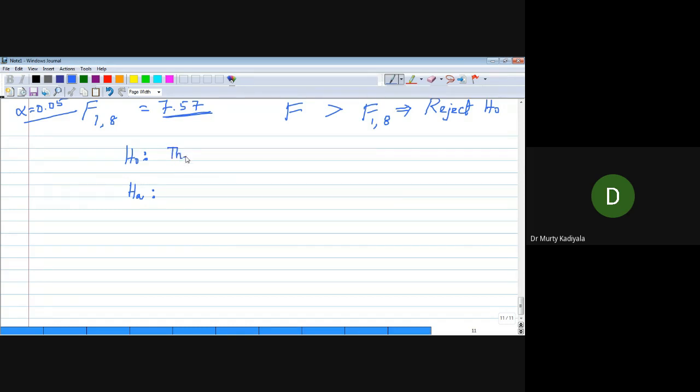H naught: the fitted regression model is insignificant.